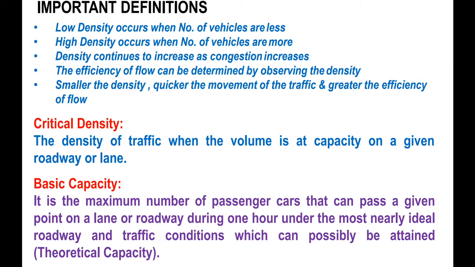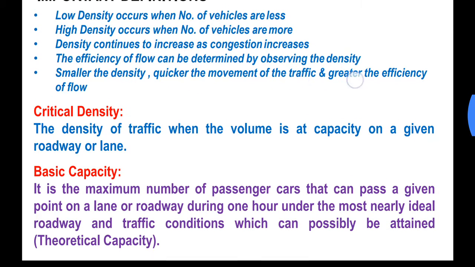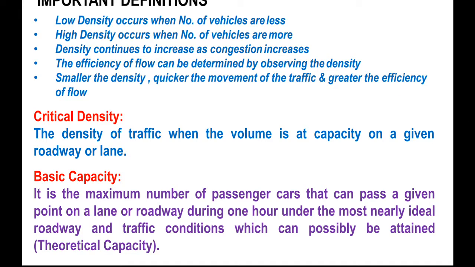The efficiency of flow can be determined by observing the density. We can decide how efficient the flow of traffic on that particular road is by observing the density of the road. If the density is more, it means that the efficiency is low because the traffic movement is less, delayed or slow. Next, smaller the density, quicker the movement of traffic and greater is the efficiency of flow. I just explained this.